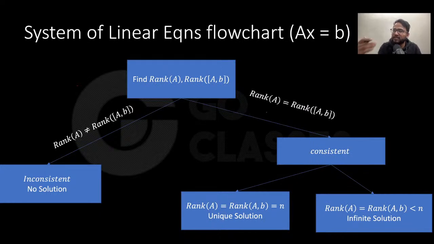If ranks are equal, it means the inconsistency does not exist, then you will be asking about the free variable. Free variable means, what is the rank of A? If it is equal to n, no free variable. If less than n, then it is infinite solution, because there is a free variable, right? So these two flow charts are actually the same. You just need to understand, you just need to make a mapping of it.